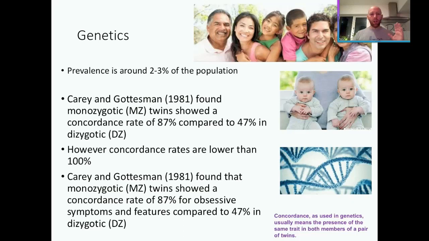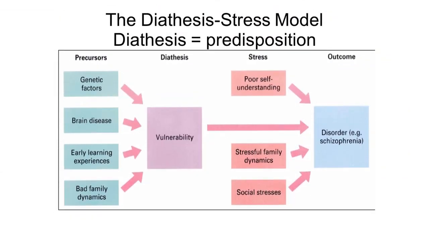One study found monozygotic, identical, twins showed a concordance rate of 87% for obsessive symptoms and features compared to 47% in dizygotic twins. However, concordance rate is never 100%, which suggests the diathesis-stress model is better. OCD may be transmitted through social learning theory instead of genetics, by modeling the behavior of an OCD family member. Family members might be more vulnerable to OCD because of a similar stressful home environment.